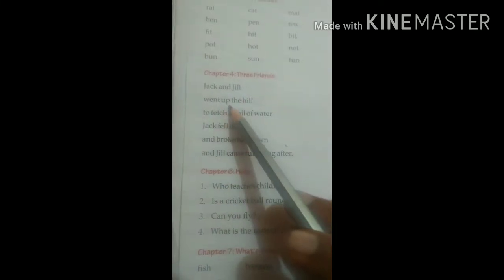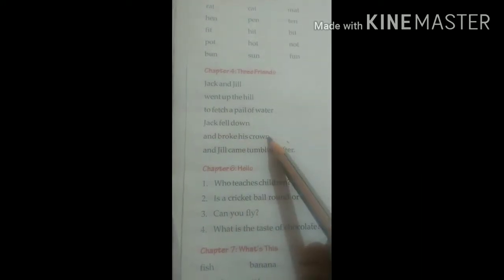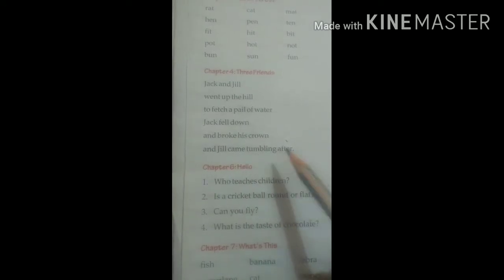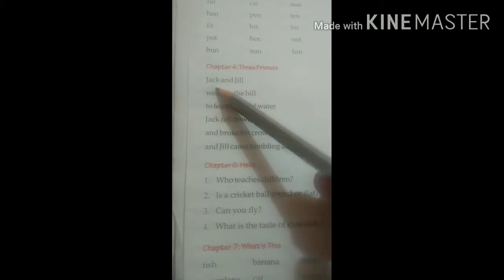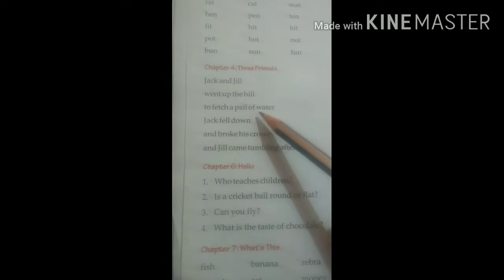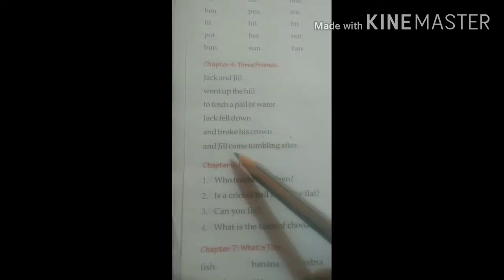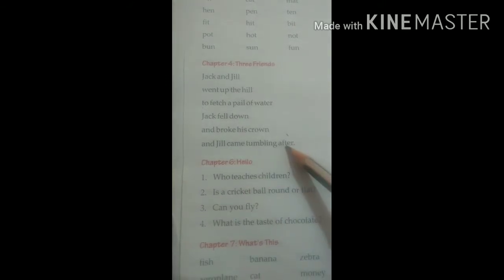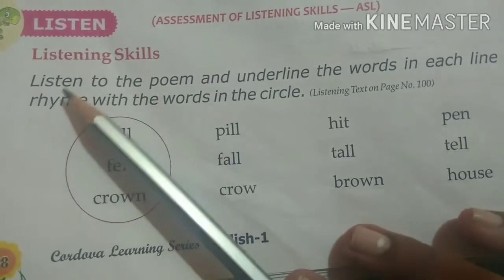Let's sing it together. Jack and Jill went up the hill to fetch a pail of water. Jack fell down and broke his crown, and Jill came tumbling after. Can we tell the rhyme once again? Jack and Jill went up the hill to fetch a pail of water. Jack fell down and broke his crown, and Jill came tumbling after. Okay? Let's do this exercise.